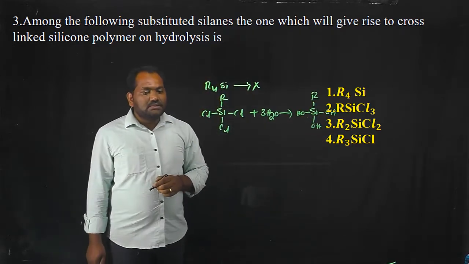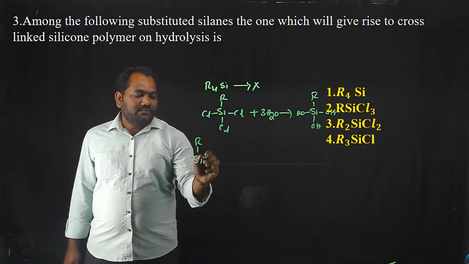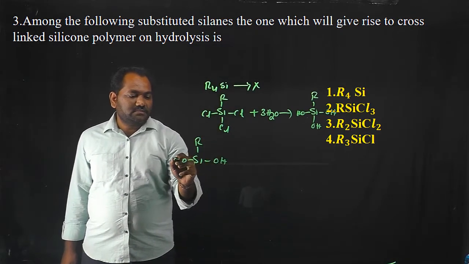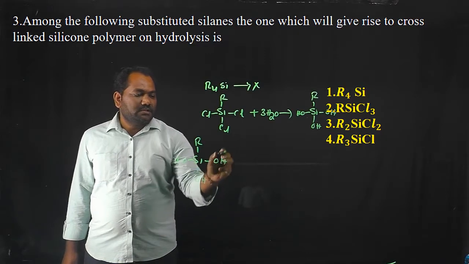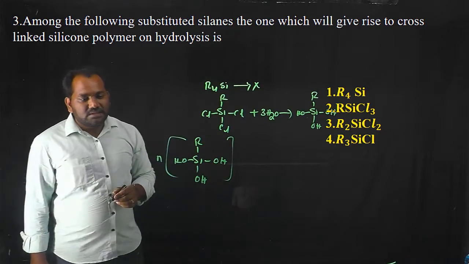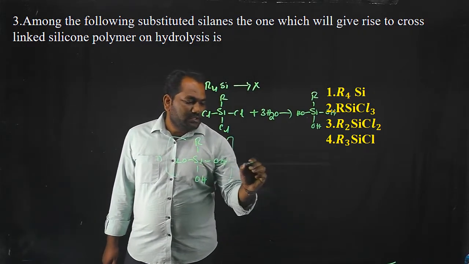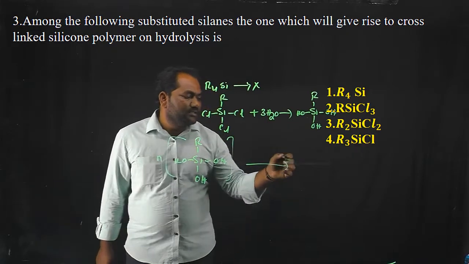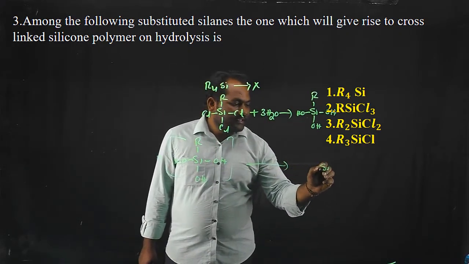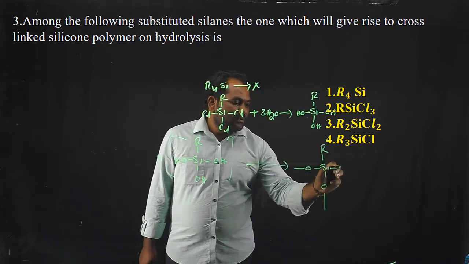Now this silanol undergoes condensation to form cross-linking bonds, like this, Si–O–Si linkages.